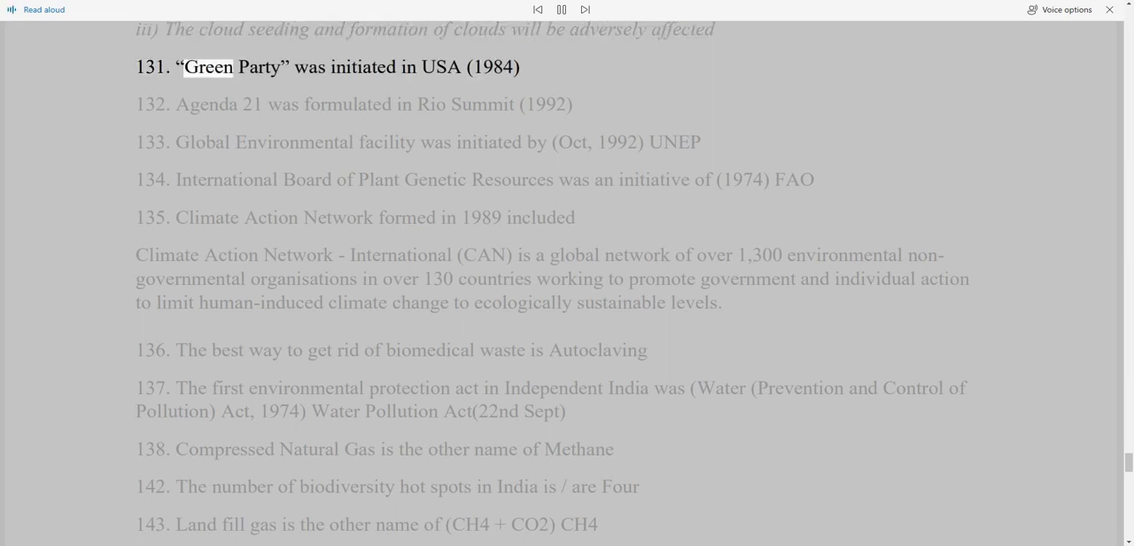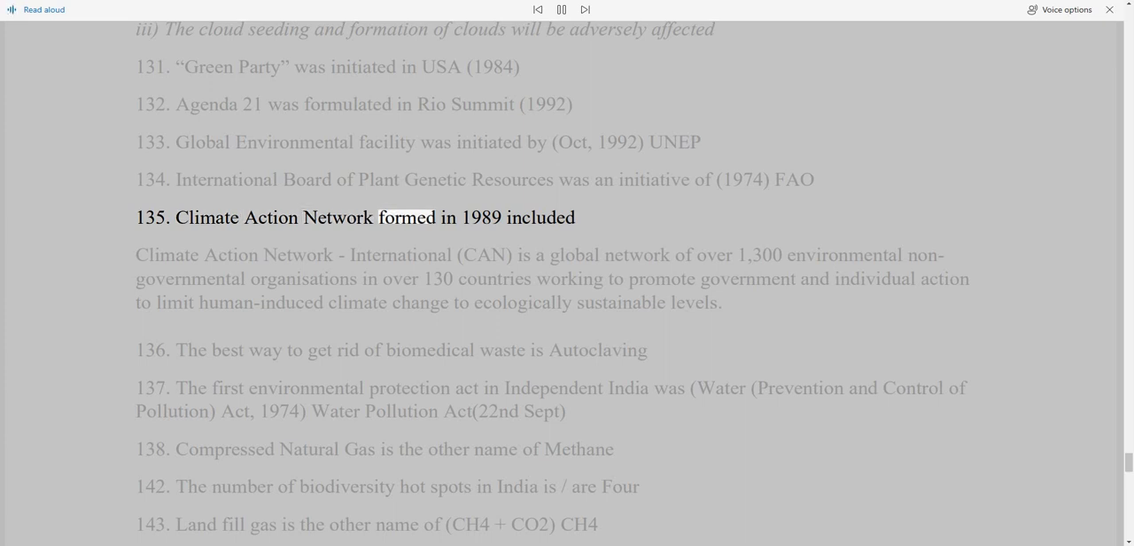131. Green Party was initiated in USA, 1984. 132. Agenda 21 was formulated in Rio Summit, 1992. 133. Global Environmental Facility was initiated by UNEP, October 1992. 134. International Board of Plant Genetic Resources was an initiative of FAO, 1974.